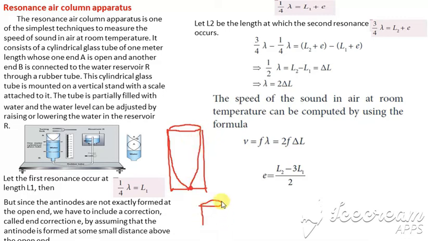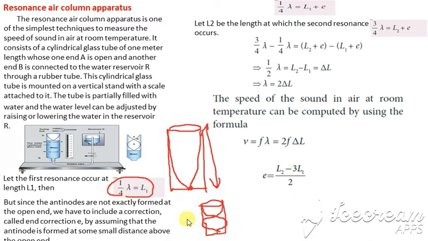Okay. So next, consider that two nodes are formed. It is forming in this way. Yes. So what will its length be? It is between a node and an antinode. So it is what? Lambda by 4. So L1 is equal to lambda by 4.